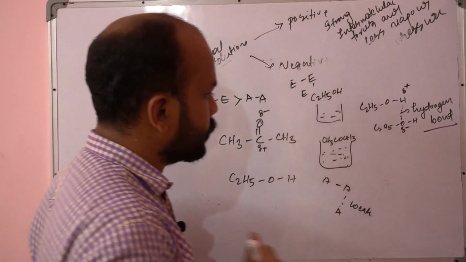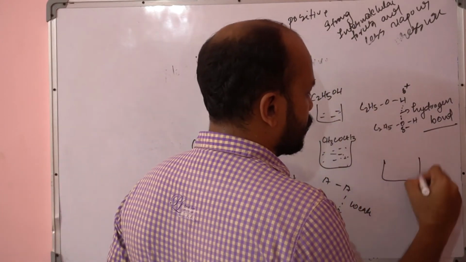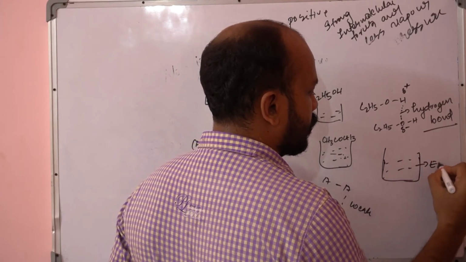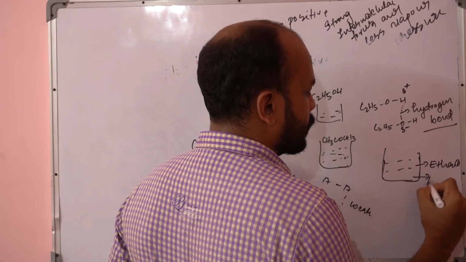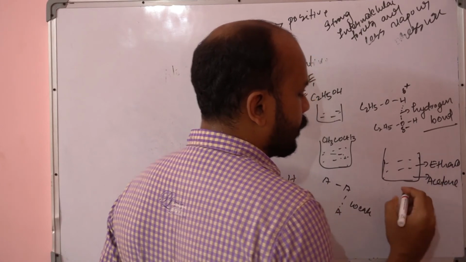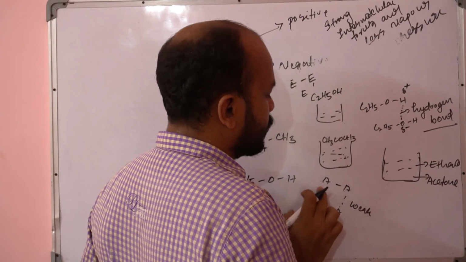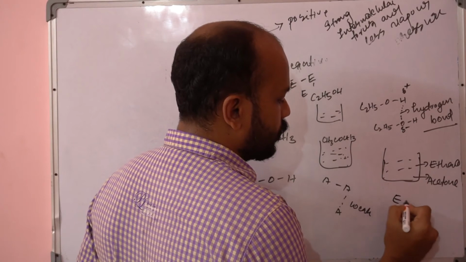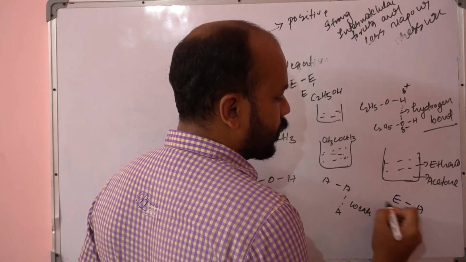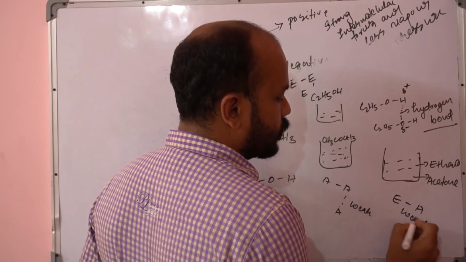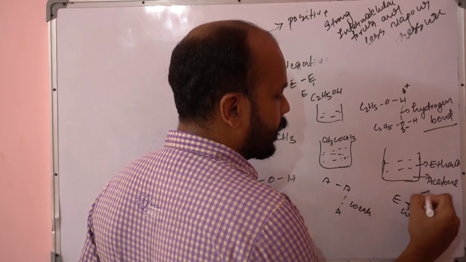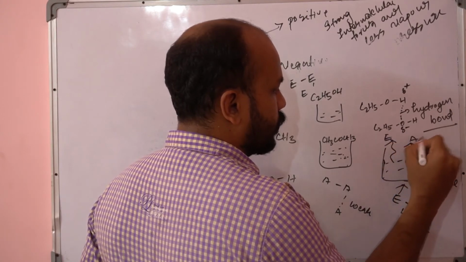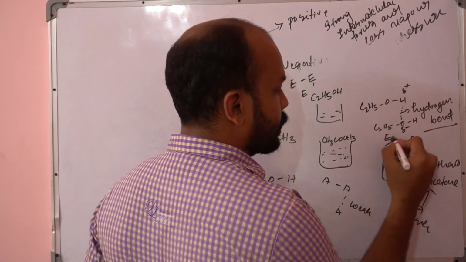So what will happen now when we are mixing both? Suppose this solution contains ethanol and acetone. Here only the ethanol interaction, here only the acetone interaction. If you are mixing ethanol and acetone, the interaction is very weak. So obviously both will easily break apart and undergo evaporation. Both ethanol and acetone will come into the vapor state very easily.